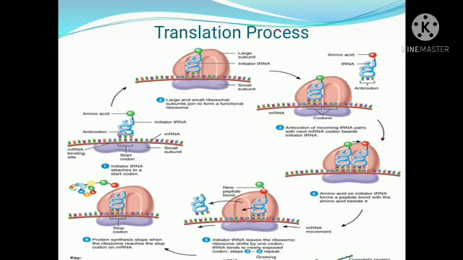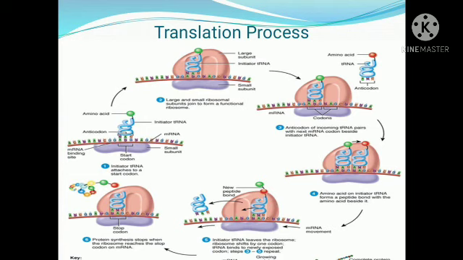This AUG is a codon for the amino acid methionine. Thus, methionine is always the first amino acid in a growing polypeptide. So AUG is a start codon, and there are also stop codons.